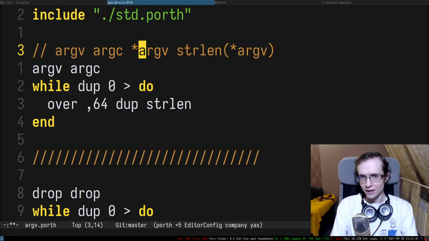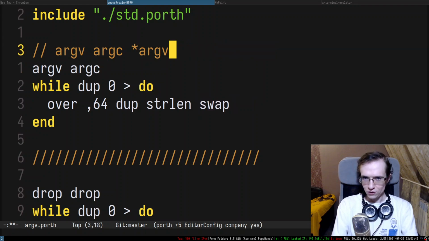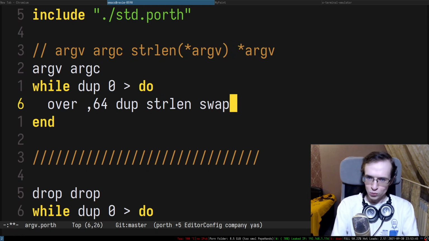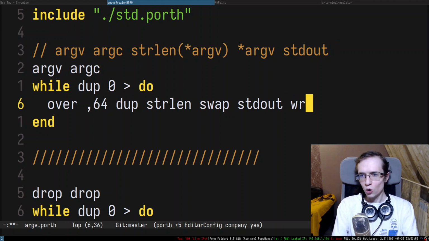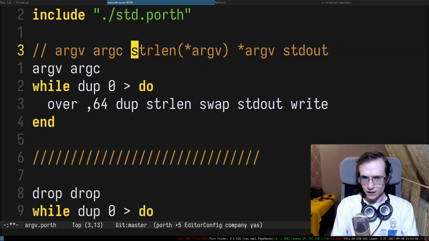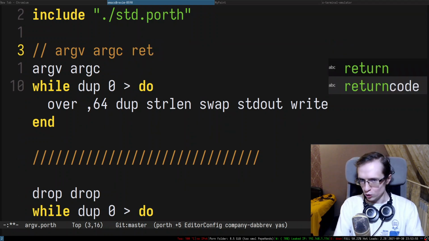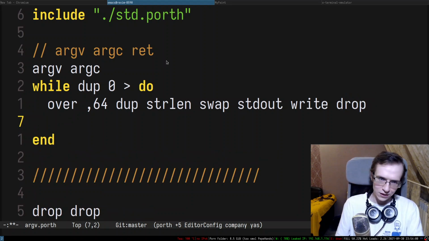But the write syscall expects these things in a different order. So the first thing I need to do is swap them, right? So I swap them. So here we have the size of the buffer, then the buffer itself. Then we're going to push stdout, right? And we're ready to call a write syscall, which will consume these three arguments and return a return code, which I don't really care about, so I'm going to drop it, literally dropping this entire thing. Cool.